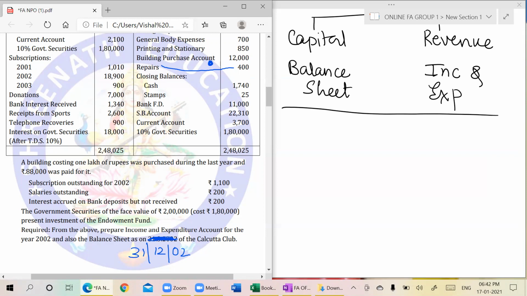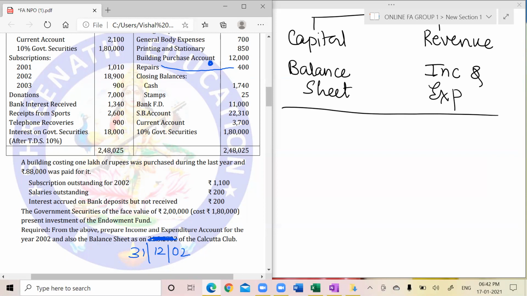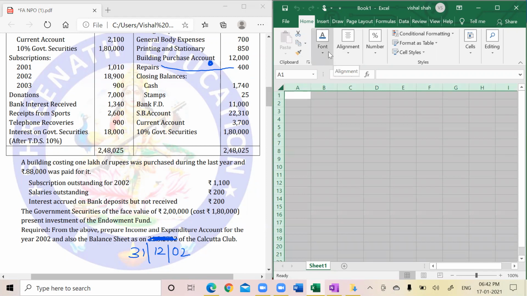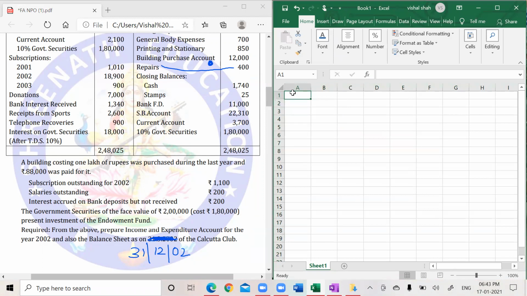That means now from this I could understand what I have to basically do is, instead of me preparing in OneNote, it's better I prepare in Excel. Solution 4.